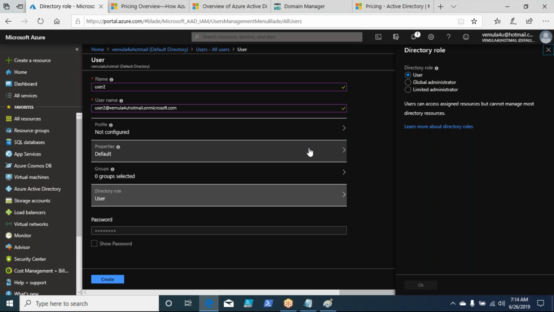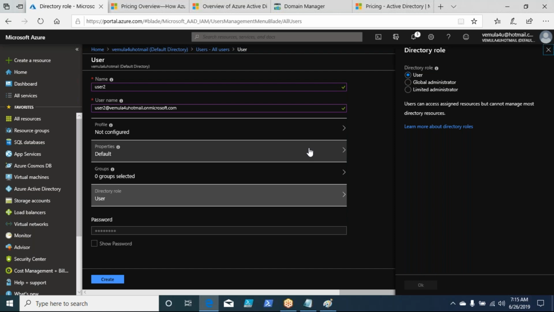A global administrator is an administrator who can manage your entire Azure Active Directory. If you make this person a global administrator, he will have permissions to manage the entire Azure itself, not only the Active Directory. And the limited access is a custom role with limited access. That is the third one.